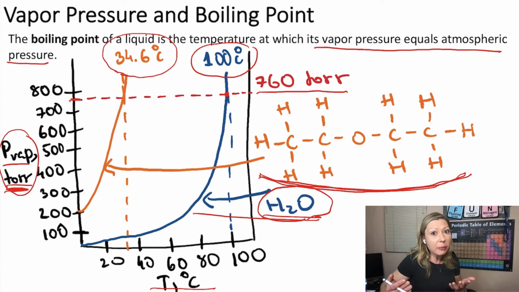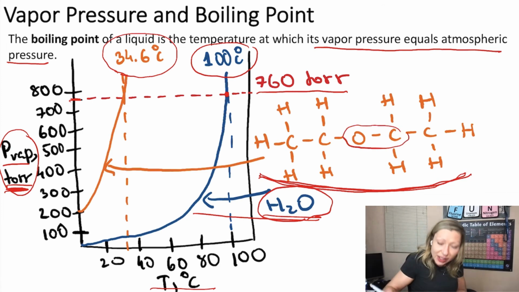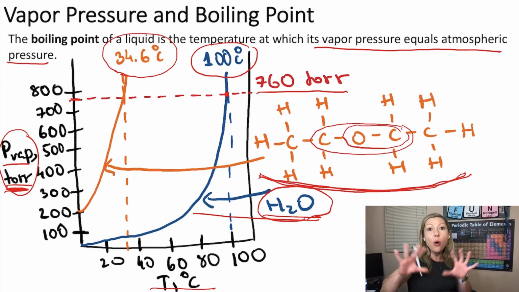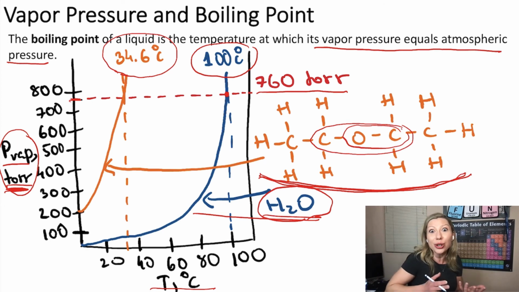Is this molecule polar? So we would have dipole-dipole interactions? Well, it's actually non-polar. Although the C-O bond is polar, because it is symmetrical in the molecule, the overall molecule is going to be nonpolar, so we are only going to have London dispersion forces as intermolecular forces between diethyl ether molecules. So it makes sense that it will boil at lower temperatures. So its vapor pressure is going to be equal to the atmospheric pressure at lower temperatures.